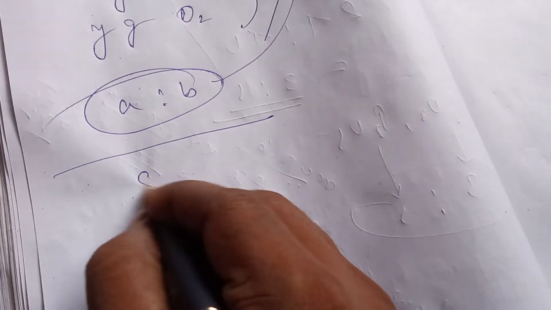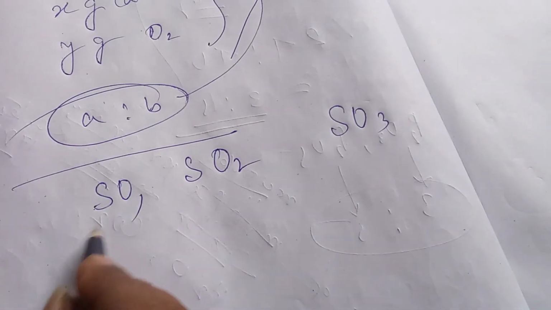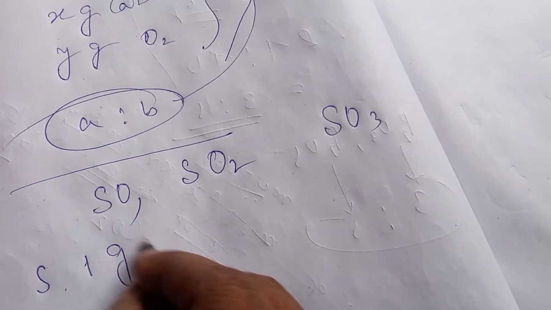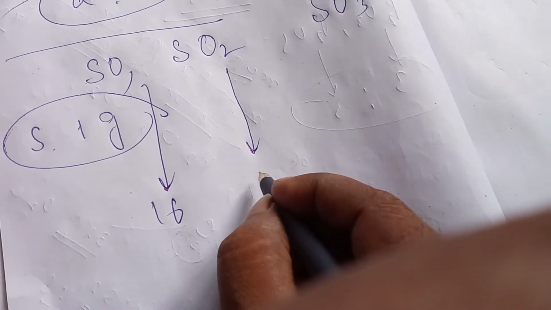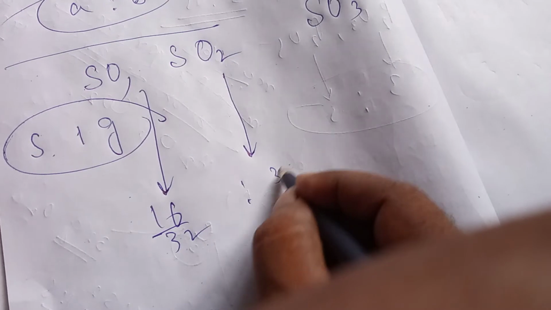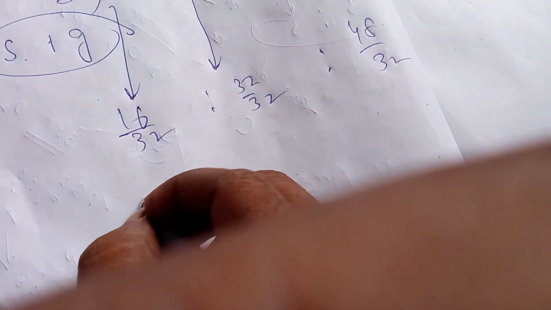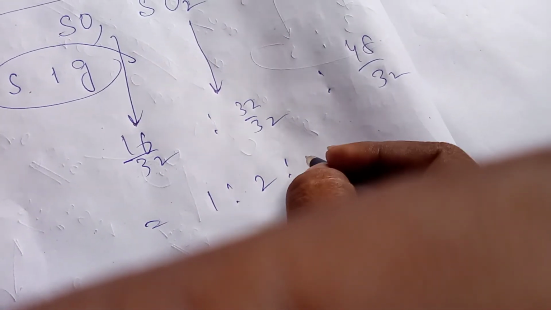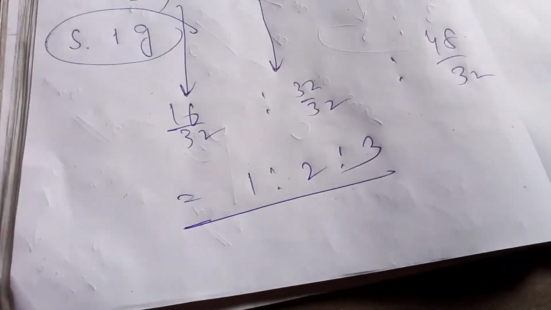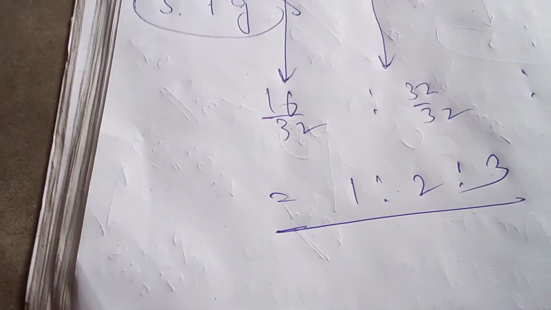Same two elements forming two different compounds, SO2 and SO3. 1 gram S in each case, adding to oxygen 16/32, 32/32, 48/32. This will be 1:2:3 ratio. This is the simple ratio, and this is the law of multiple proportion.